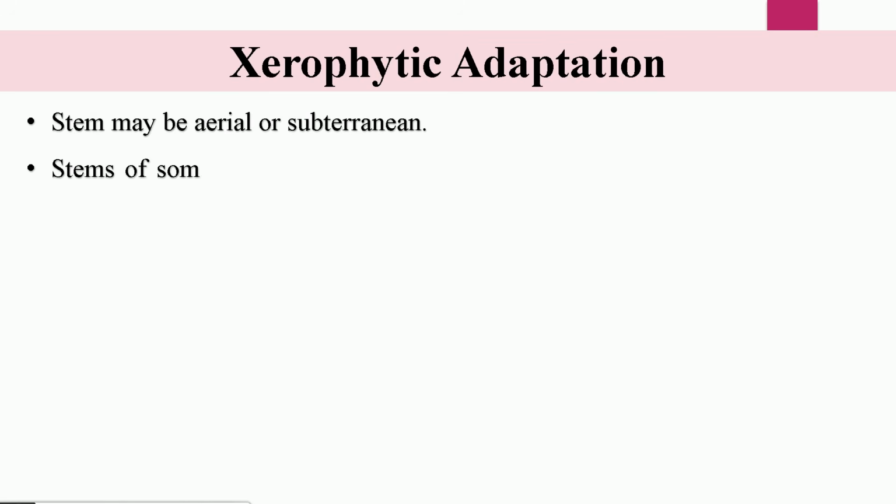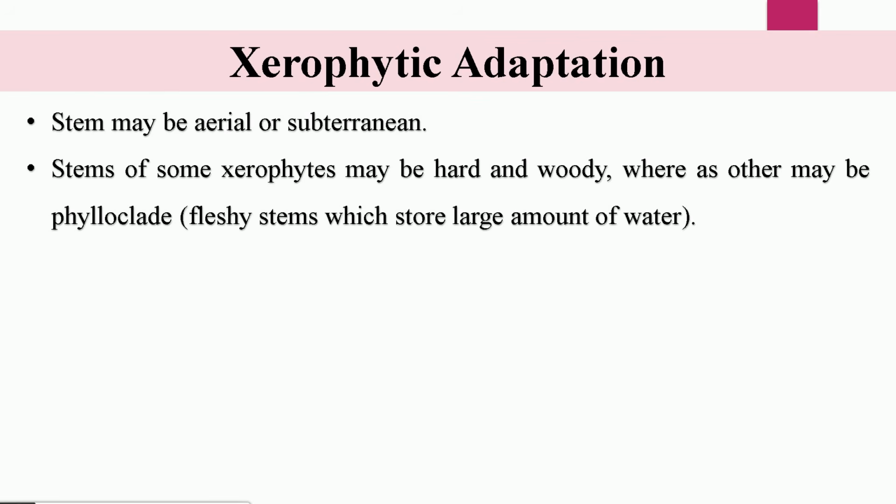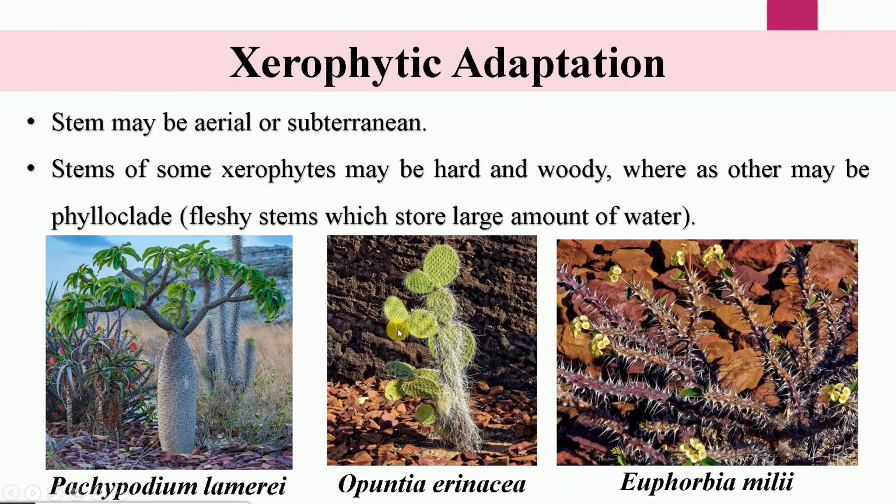The stem of the xerophytes may be aerial or subterranean, and the stem of some xerophytes may be hard and woody, whereas others may be phylloclade. The phylloclade means these fleshy stems which store a large amount of water. The stem of the xerophytes also serves for the storage of water. In the case of Pachypodium lamerei, you can see these stems also serve as the water storage organ. But in the case of Euphorbia milii, it is very hard and woody, and it is full of thorns.